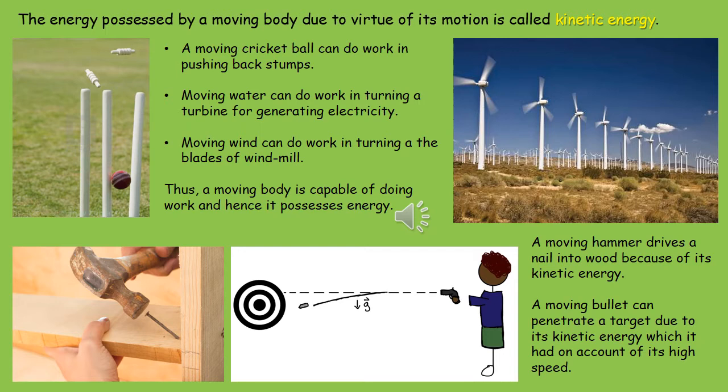So, whenever some work is being done by a body, it must have some kind of kinetic energy, because work is done when a force is moving an object in the direction of the force. In these cases, the stumps are moving, the blades are rotating, the turbine is rotating. In all these cases, displacement is seen. So, work is being done, and this work is nothing but the kinetic energy. All moving bodies are capable of doing work, and hence they possess kinetic energy.